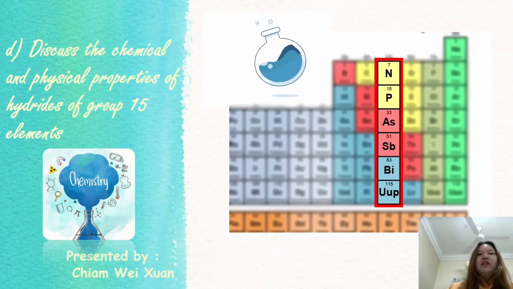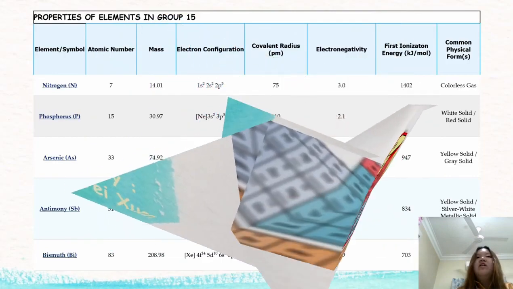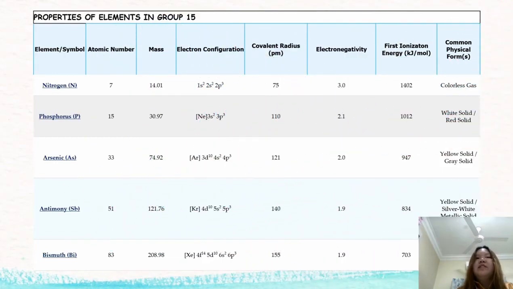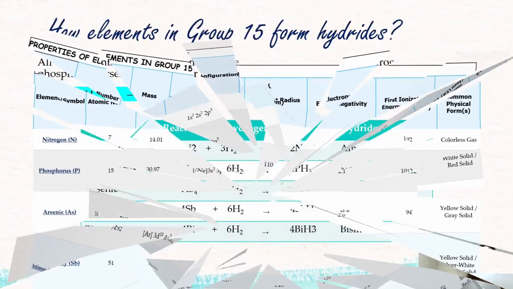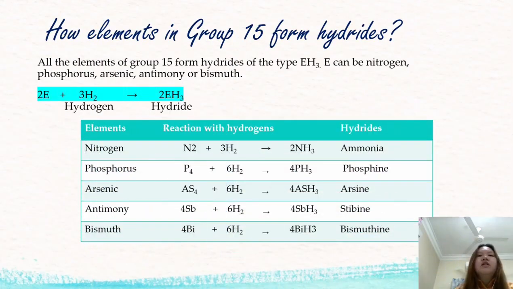Now I'm going to discuss question D, which is to discuss the chemical and physical properties of hydrides of group 15 elements. All the elements in group 15, which are nitrogen, phosphorus, arsenic, antimony, and bismuth. Next, we have to know how elements in group 15 form hydrides. All elements of group 15 form hydrides of the type EH3. E can be nitrogen, phosphorus, arsenic, antimony, or bismuth.